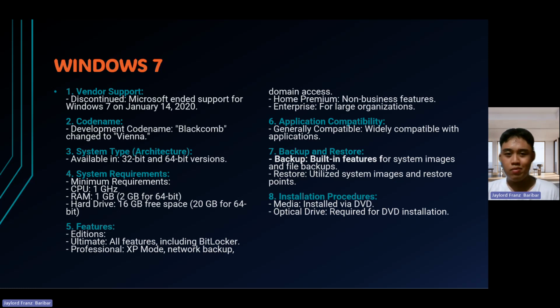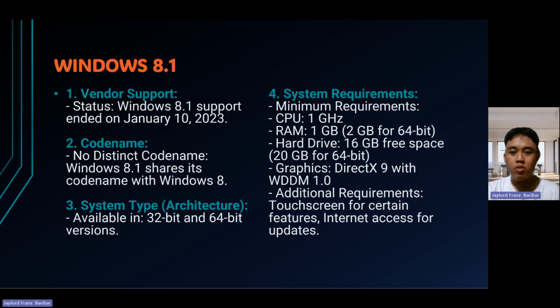Speaking of a newer OS, we have the next evolution here, which is Windows 8.1. Its support ended in 2023, just about a week ago.